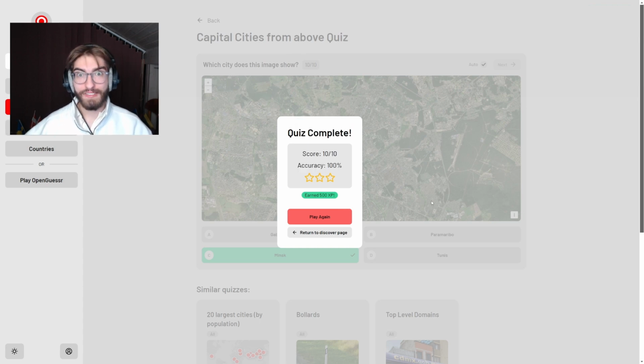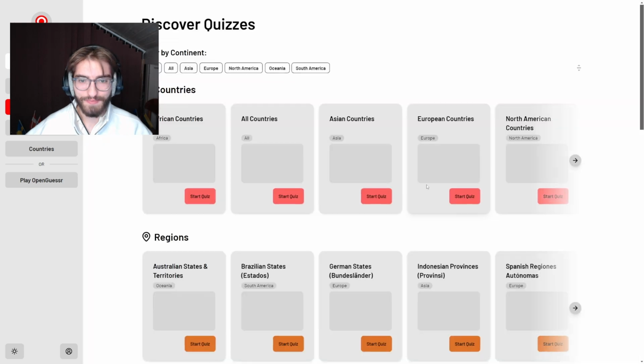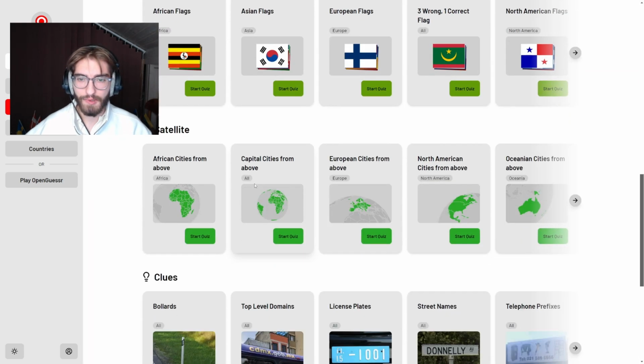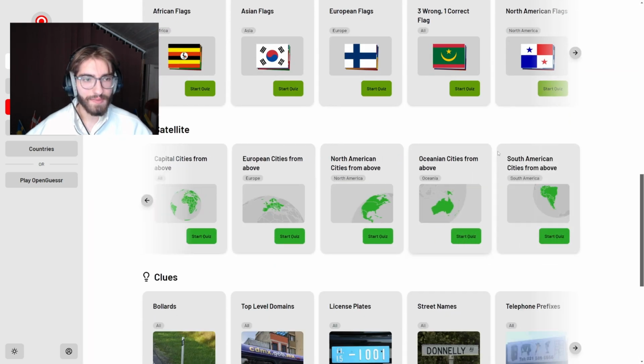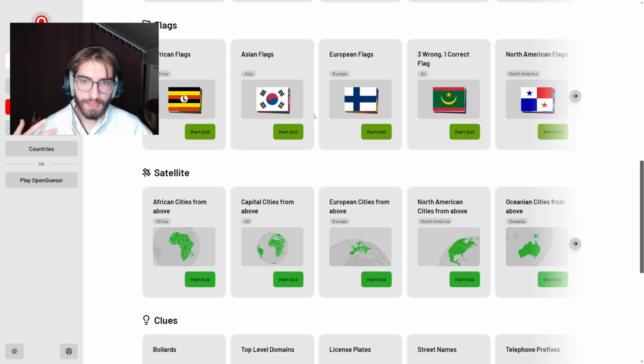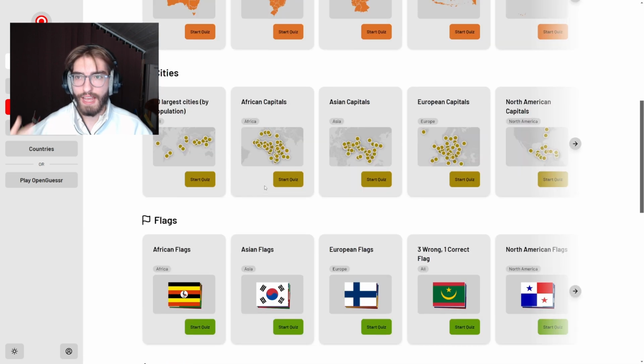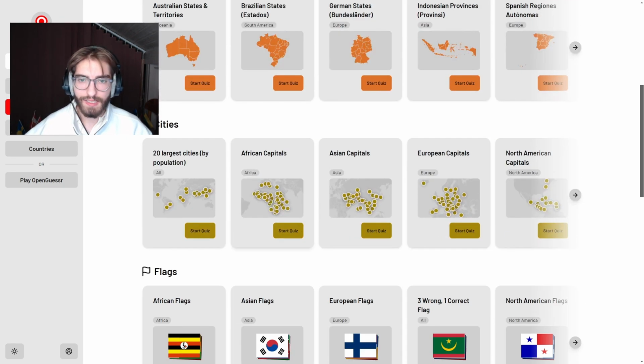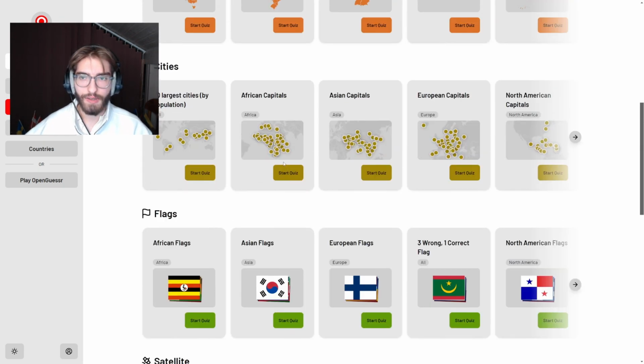And yeah, I mean, I love Satellite Guesser. It's so much fun. Also so many other modes here, as you can see. So yeah, there's a lot to try here. And this is the quizzes part, so you can do flags, cities, regions, countries. There's a lot that you can learn here.